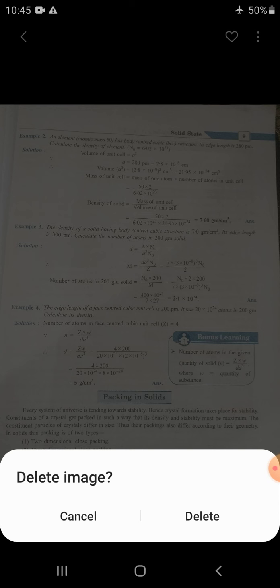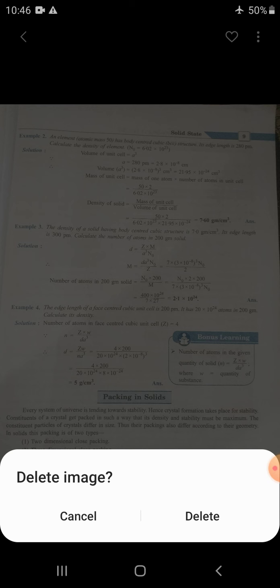The packing of solids differs from each other due to the different sizes of the constituent particles of the solid.